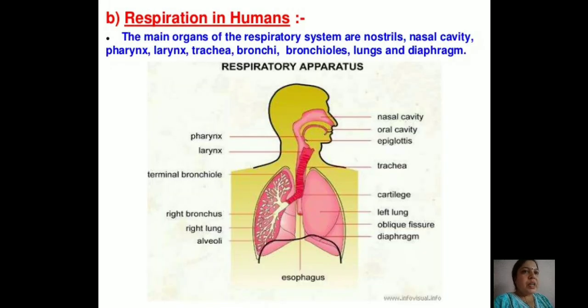So this is the human respiratory system that we will study in the next lecture.